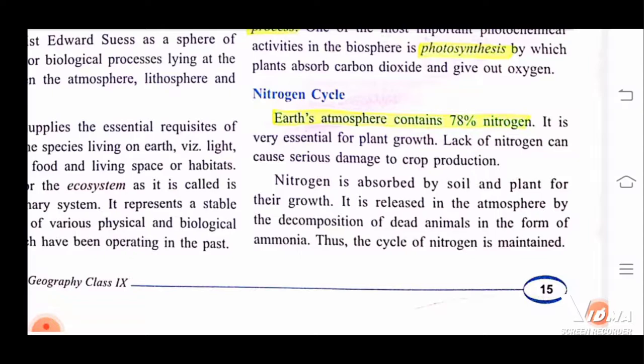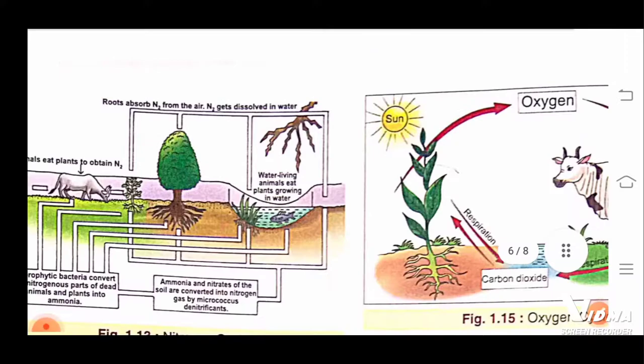So what they are saying in this second last line is that it is released in the atmosphere by the decomposition of dead animals. Whatever dead animals are there, we are burying them in the soil and they are decomposed, and then ammonia is formed, and after ammonia nitrites are formed, and after nitrites nitrates are formed. Nitrates are also consumed by the plant. Thus the cycle of nitrogen is maintained. So this is the nitrogen cycle.